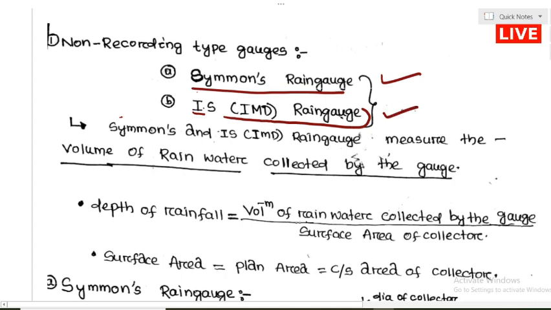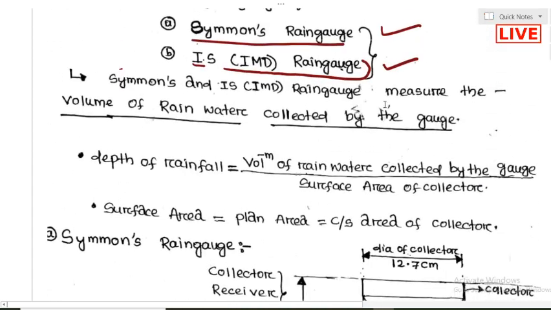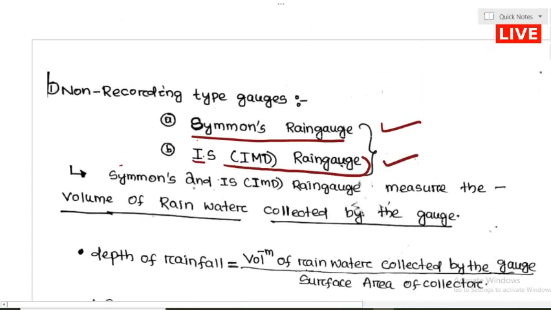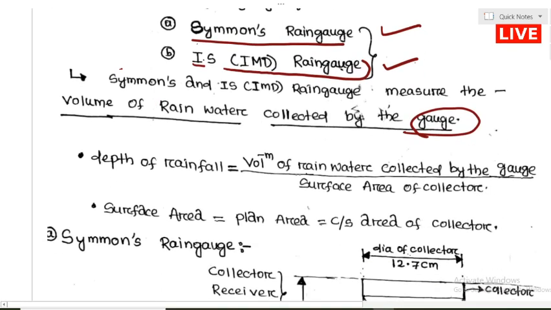Okay, and what is Simon rain gauge? We talk about the Simon and Indian Standard rain gauge, which measure the volume of the water collected. Generally it measures the volume of the rainfall water which is collected in the rain gauge. Okay, how much volume of the water is collected, and we calculate the depth of the rainfall.